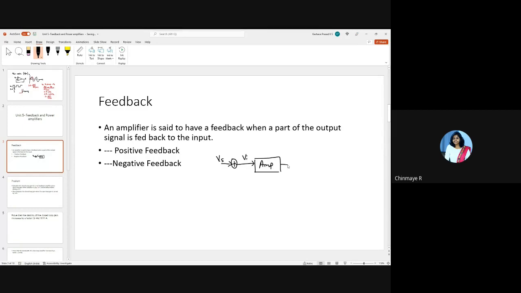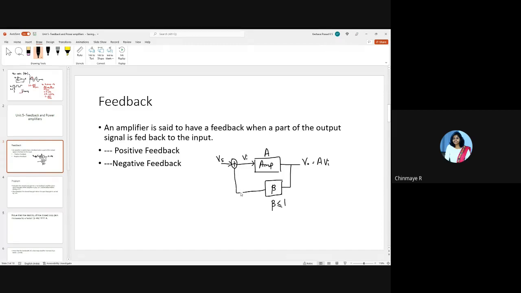So when you give an input signal Vi to the amplifier, you get an output V0 equal to A times Vi. Let's say the open loop gain of this amplifier is A. Then you take a part of the signal, as in you will have a feedback path with a feedback factor beta, where this beta is less than or equal to 1, because you're feeding a part of your output signal to the input, right?